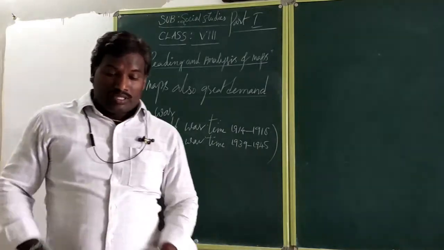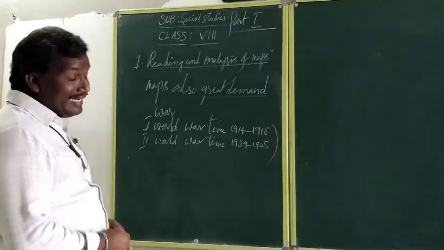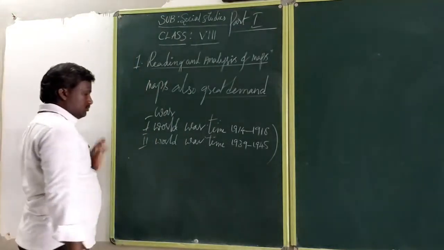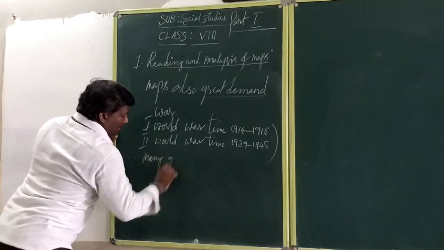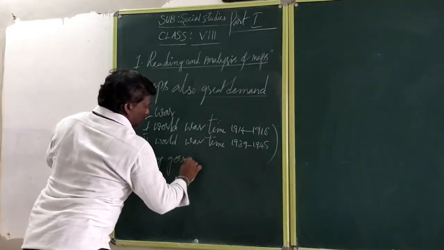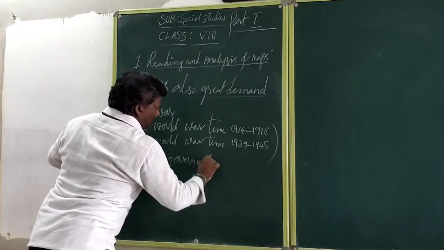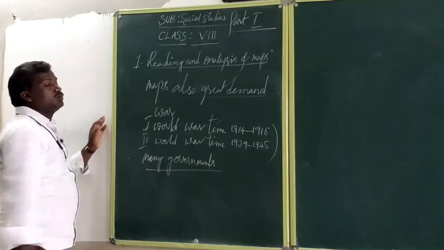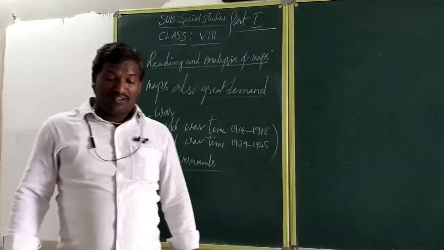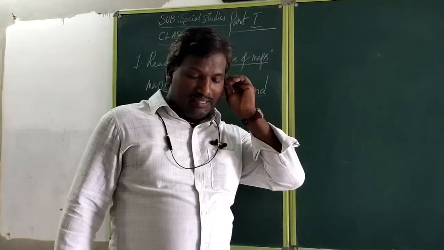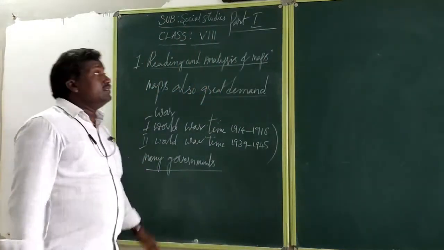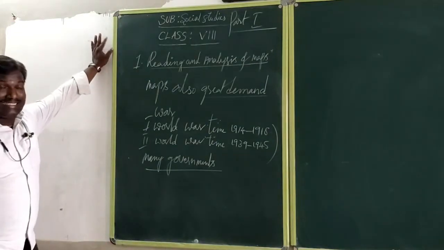Many governments tried to keep such detailed maps. They tried to prepare different types of maps, and mainly detailed map secrets the enemy could not enter.